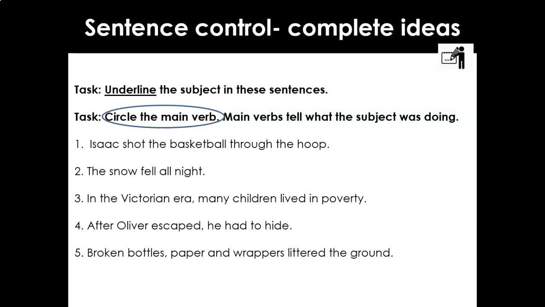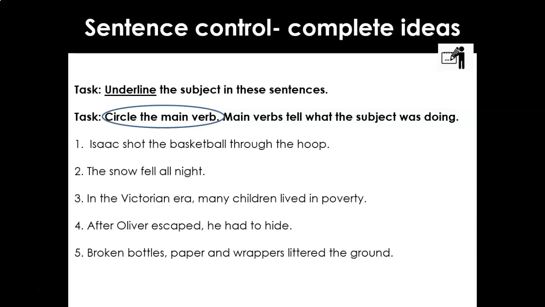Brilliant. So then we ask ourselves, well, what was Isaac doing? That's going to give us the main verb. So what was Isaac doing? Yes, he shot the basketball through the hoop. So then comes the complement, the remainder of the sentence. Brilliant. So for number 1, subject equals Isaac, verb equals shot.